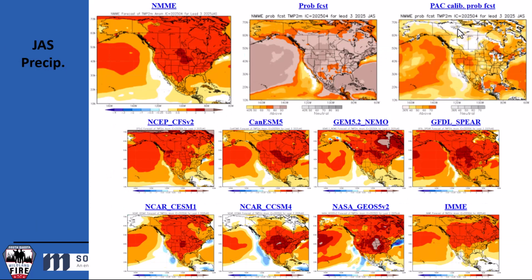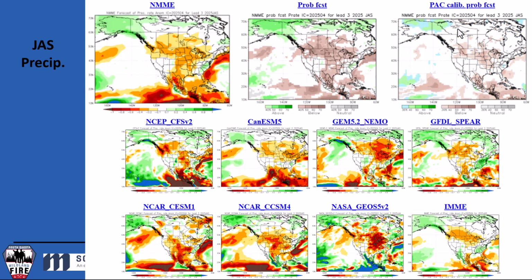Now, if we move forward to late summer, so this is July, August, and September, the signal actually becomes stronger for above average temperatures during that time frame across the Dakotas and the northern Great Plains. Again, convergence of evidence. If all of the models are showing this, we have a very high confidence level that we will see above average temperatures in the July, August, September timeframe. And going to precipitation, we have really high confidence that during that same time frame, we're going to see below average precipitation.